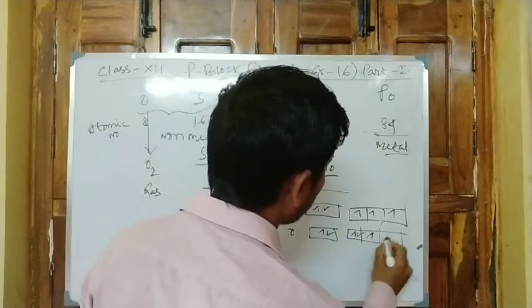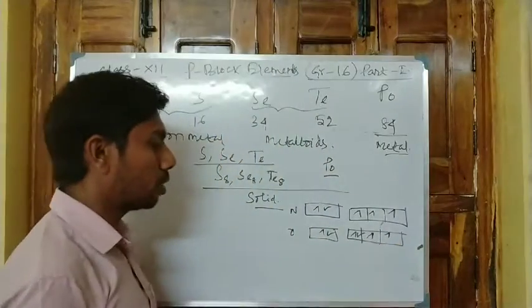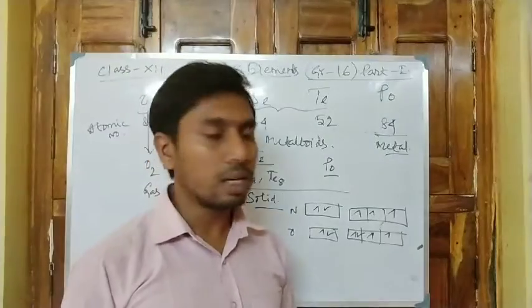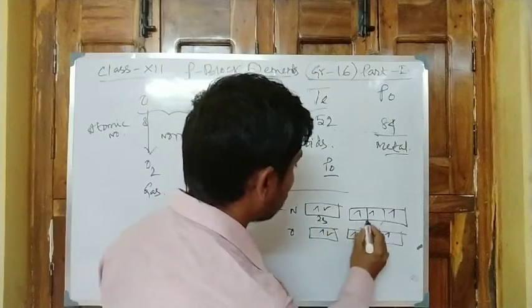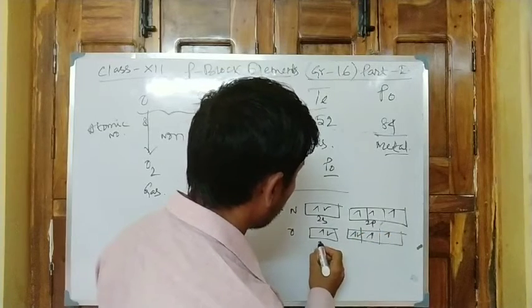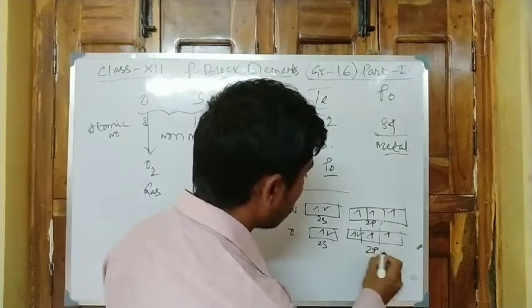In nitrogen there is a symmetrical distribution of electrons, but in oxygen one electron is added in the p orbital.